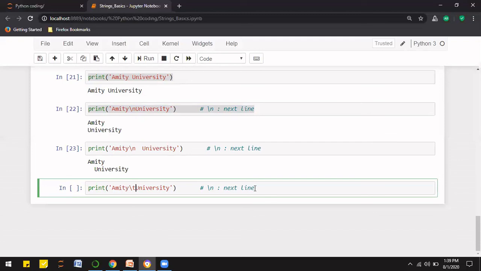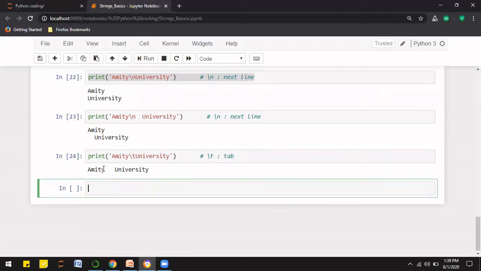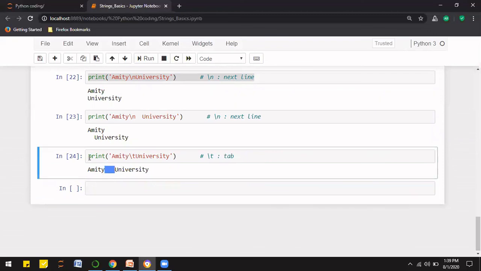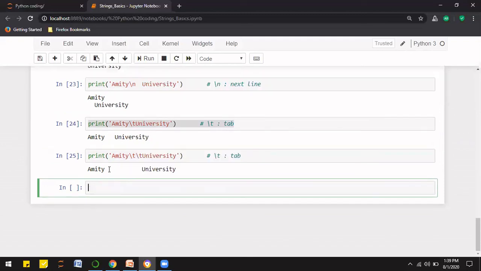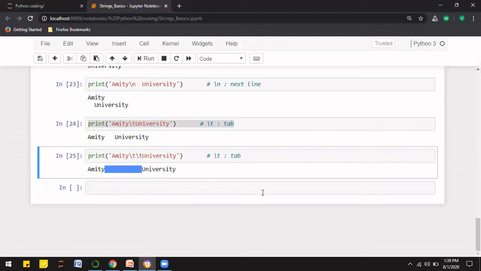That means it gives a space of a tab. So we can see that both the strings have been separated by this tab space. And if I copy this again and put more \t, then the space has been increased by 2 tabs.